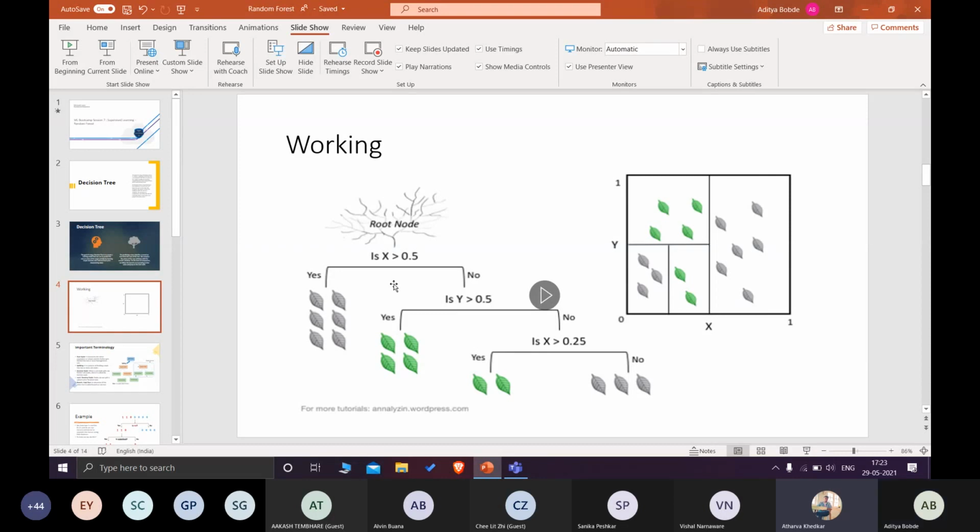Similar to binary search. Yeah, Panash, you can say it's similar to binary search. If you have studied data structures and algorithms, a decision tree is similar to your binary trees.